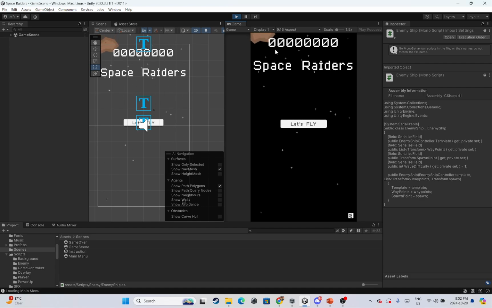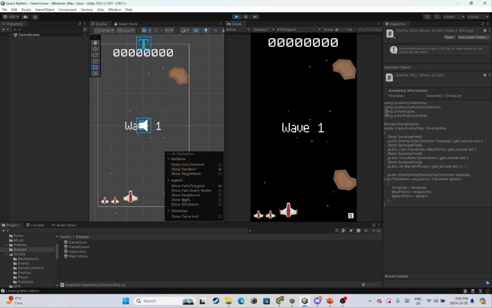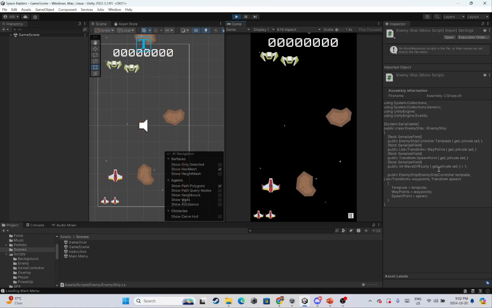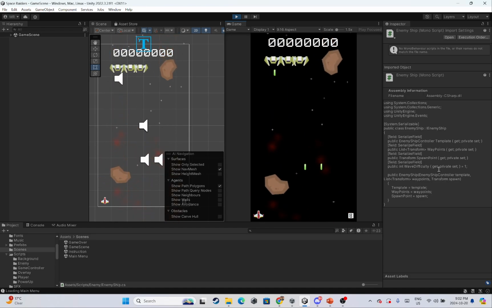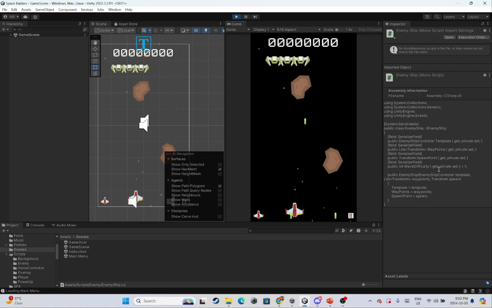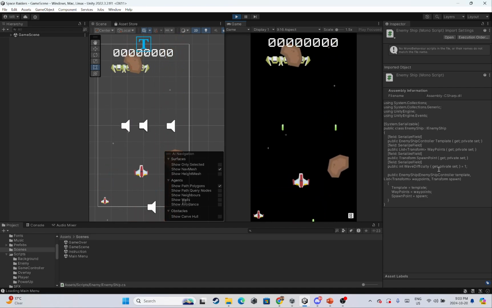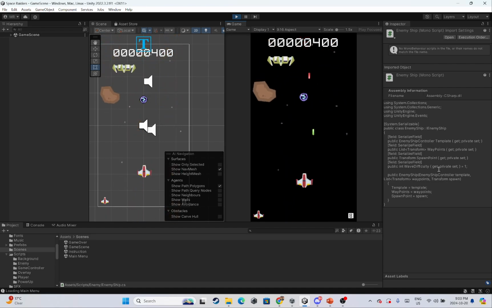So before we start, over here, as you can see, there's a scoring system, and this is Space Rider, so let us fly. On the bottom left corner over here, you can see there's two little spaceships. These are my lives. If I die, I'm dead. And you can see the enemy is shooting, the AI is shooting. So if I shoot the enemy, it gives me a power up.